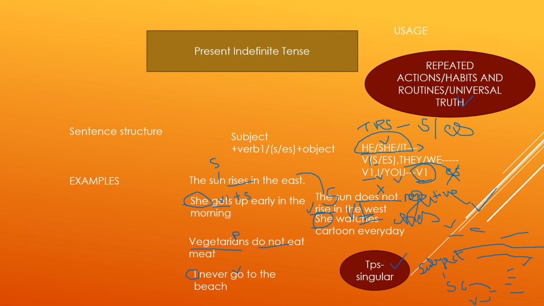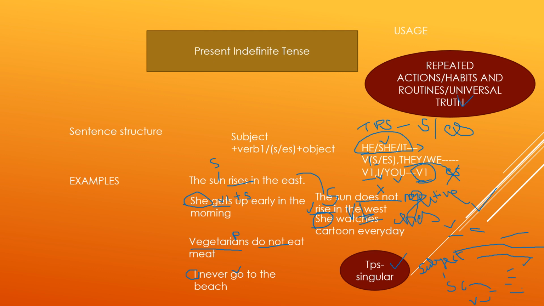So if in simple words I will try to explain, then if you are writing does not in the sentence, then you will not add s to the verb as you did in this sentence. The sun does not rise in the east. We will not say the sun does not rises in the east. It's a blunder if you wrote so.